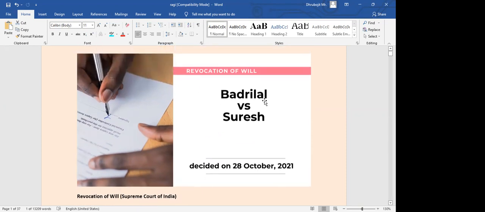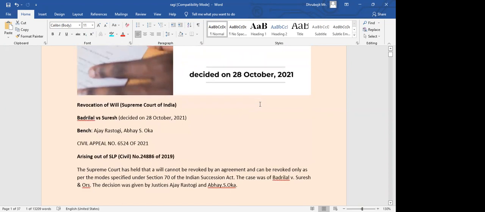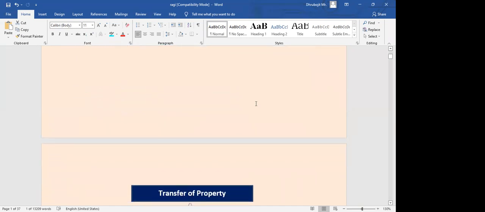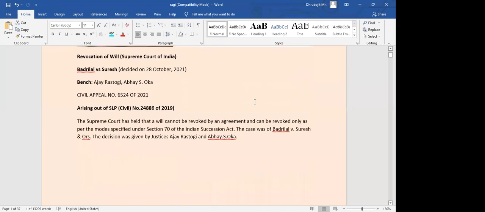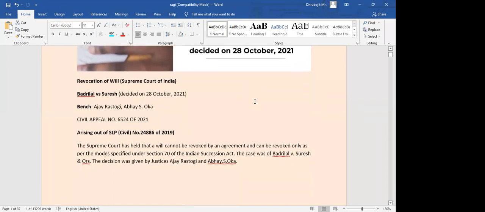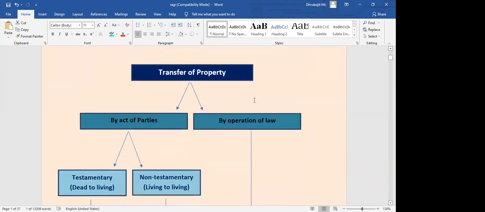Whenever we have an established law, that law needs to be followed, because the mode of revocation and everything is already specified. That should be followed, and that's how the will can be revoked or changes made. Is this case clear?